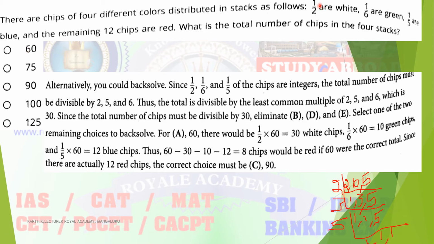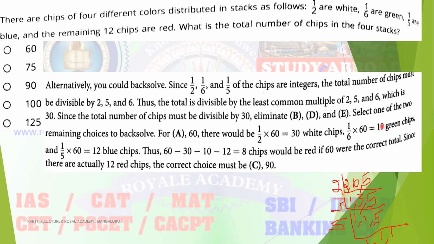Just multiply 1 divided by 2 into 60, that is nothing but 30 white chips. Next, how many green chips? 1 divided by 6 into 60 is 10 green chips, and 1 divided by 5 into 60 is 12 blue chips.